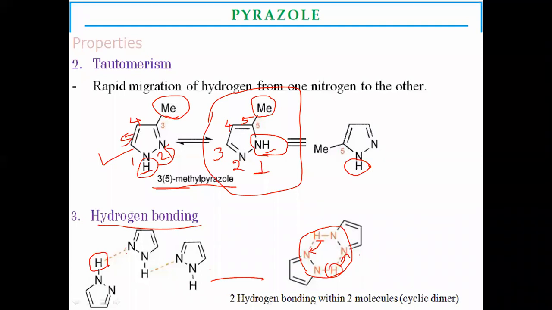These are some properties of pyrazole. First is the aromatic property; second is tautomerism, because of rapid migration of hydrogen from one nitrogen to the other in the pyrazole ring; and third, due to hydrogen bonding, two molecules of pyrazole form cyclic dimers.